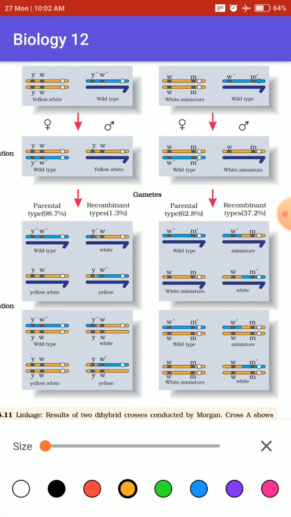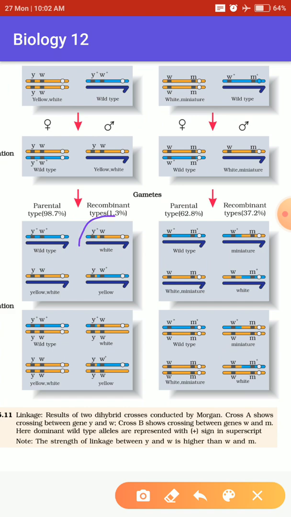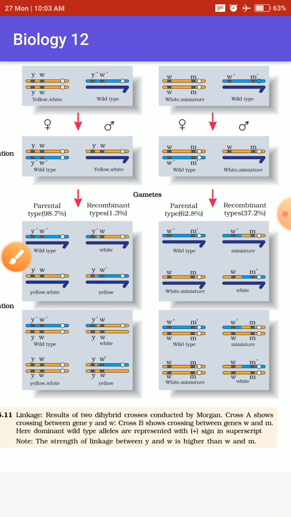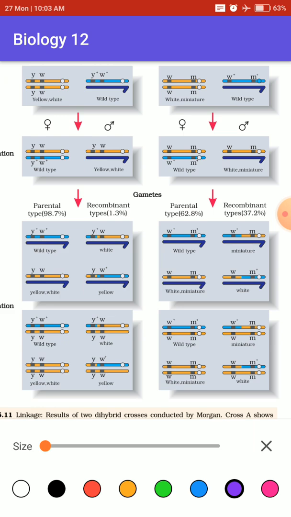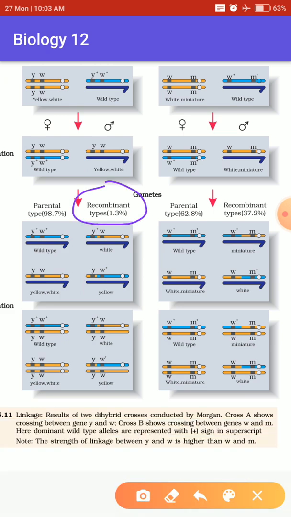You can see very closely. You see this one part of white with a wild type, one part of wild, W plus means wild, with another type. So such recombinant or crossover thing happened, but the chance was very, very less. Clear? I believe you understood the concept.